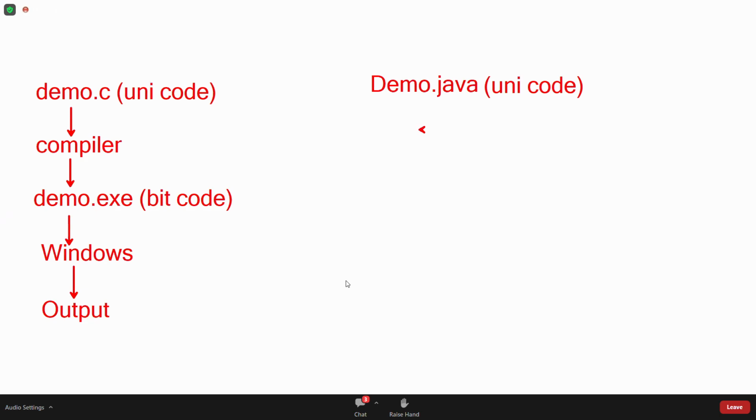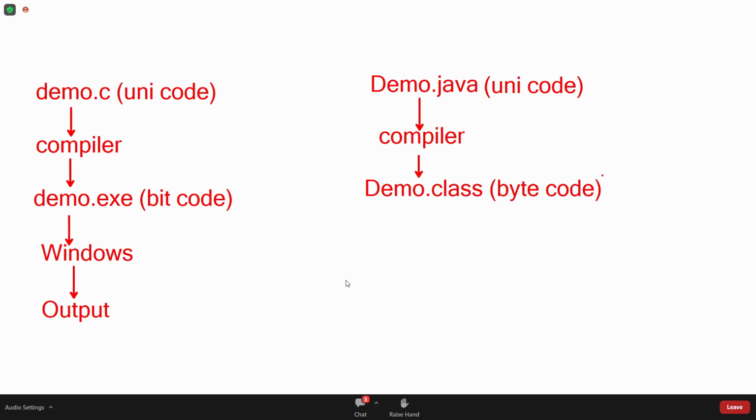Now, this language also the operating system cannot understand. So, we use one software, the compiler. What this compiler will do is, it generates a demo.class file. Demo.class file is bytecode. See, C language is different, Java is different. If you compile a C language program, you get bitcode. If you compile a Java program, you get bytecode. But what's the difference between bitcode, bytecode, Unicode?